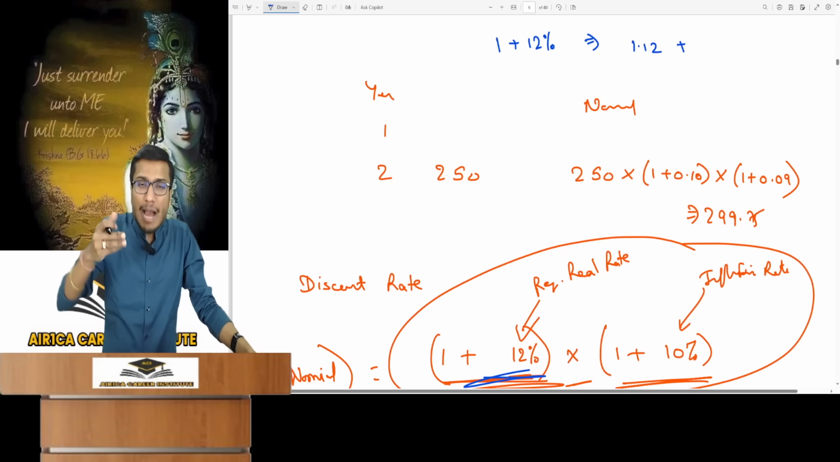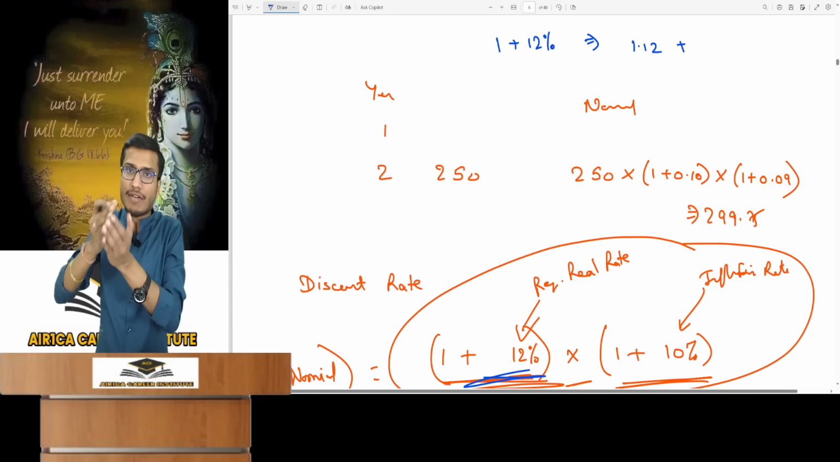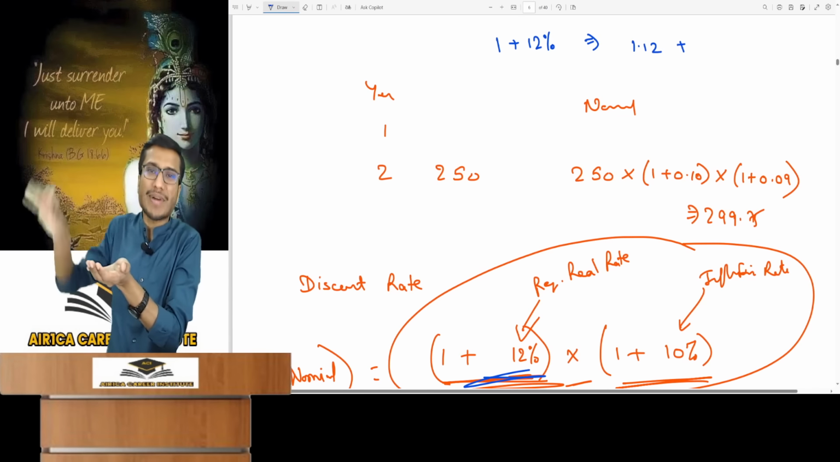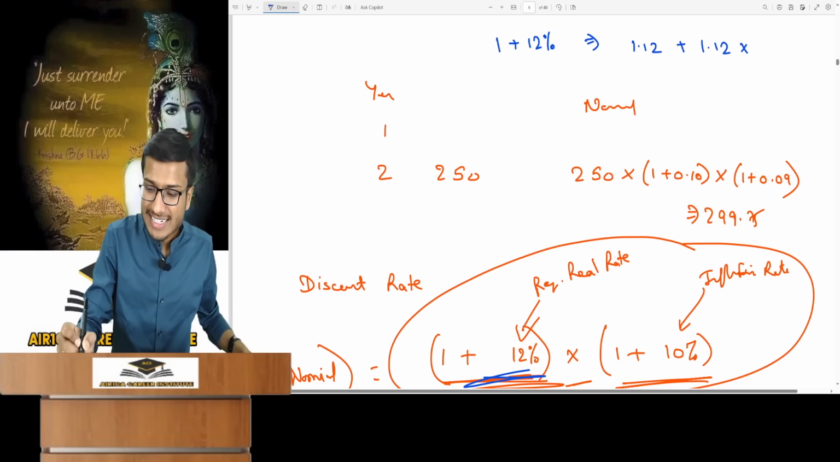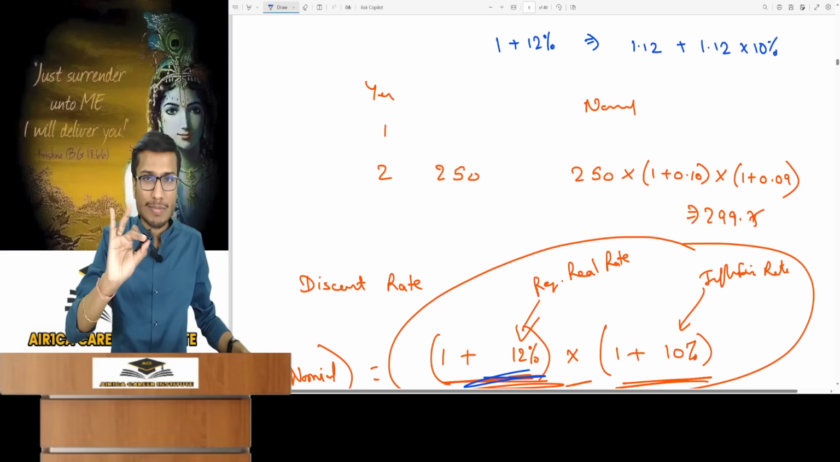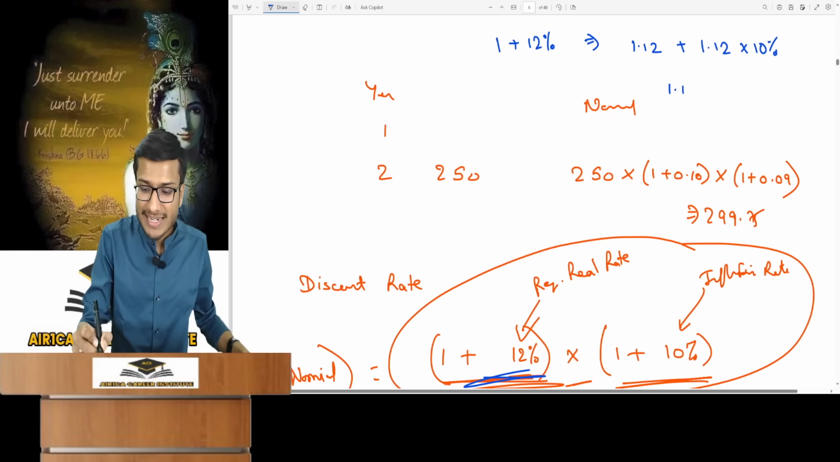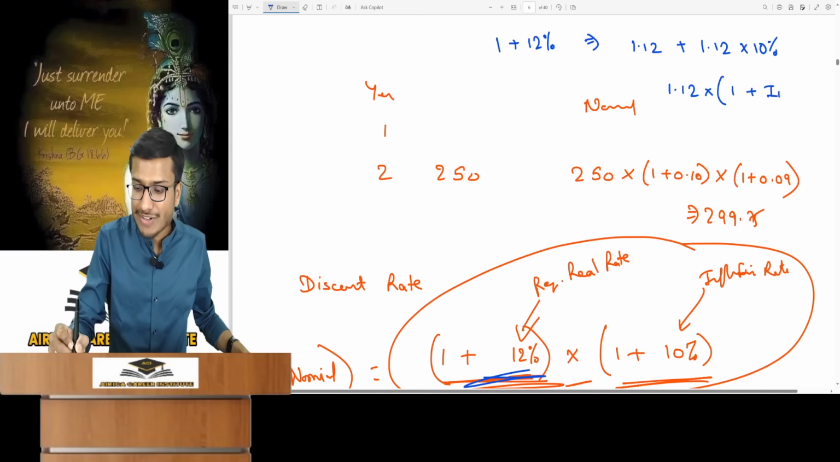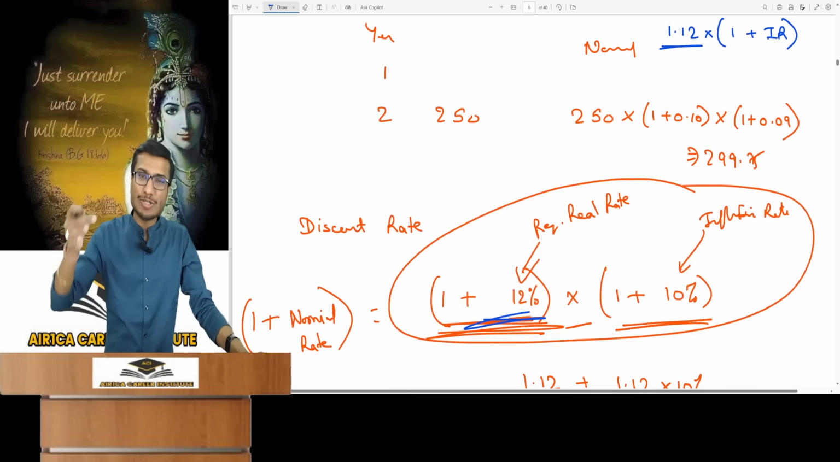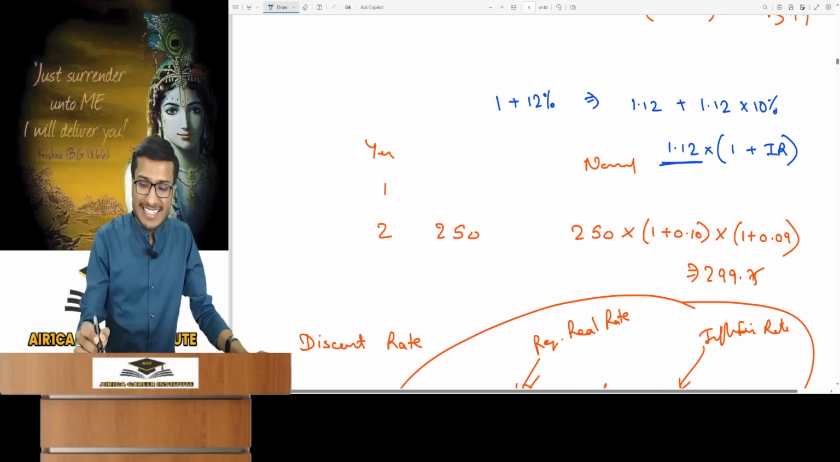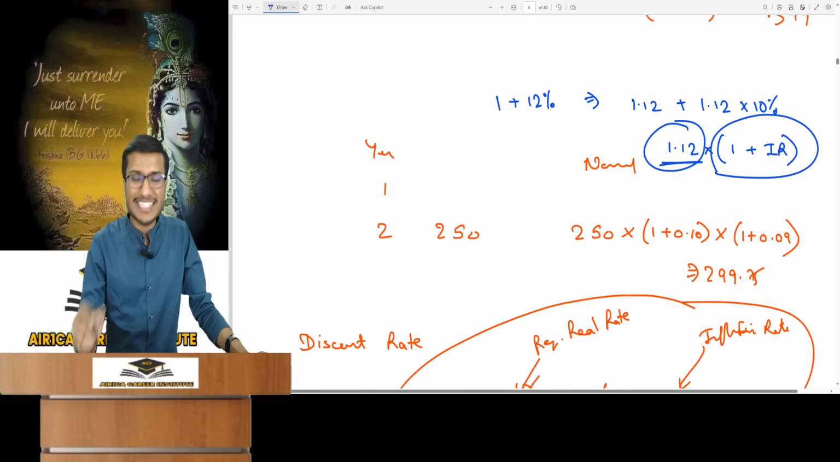Now look. You'll need to add an extra 10% to this. You will then take that 1.12 and apply 10% more for inflation. That's 1.12 times 10%. If you look at it normally, you know what's happening mathematically: 1.12 into 1 plus 10%, where 10% is the inflation rate. What was 1.12? It was 1 plus the real required rate of return. So it's 1 plus real return into 1 plus inflation rate.